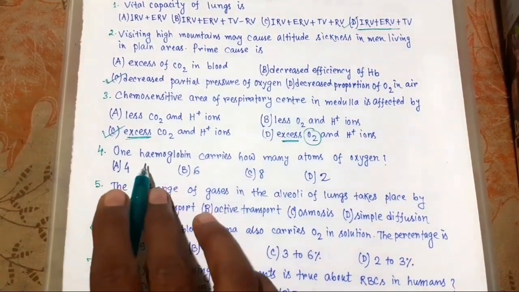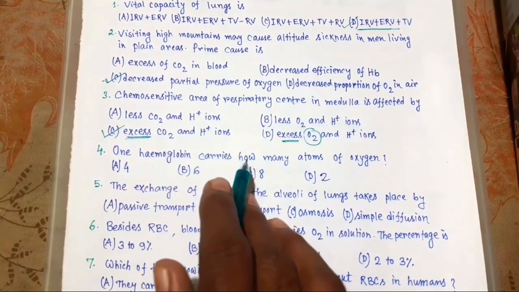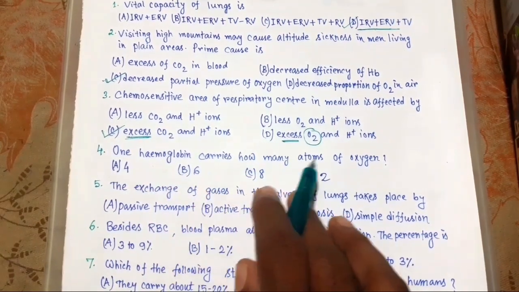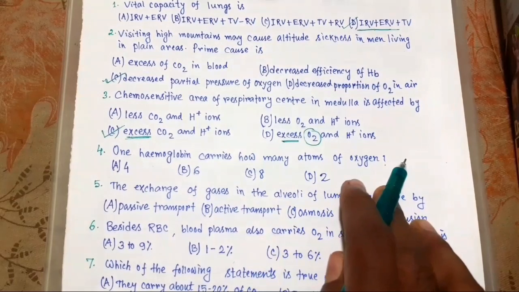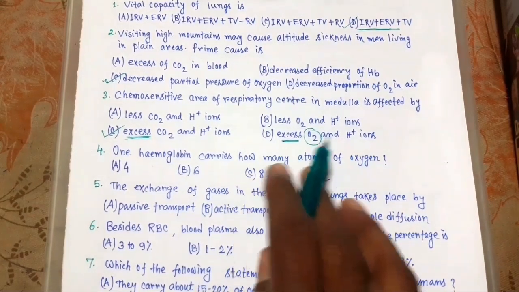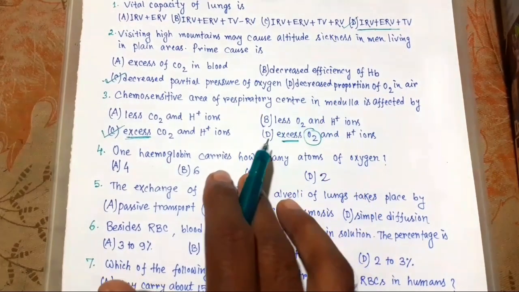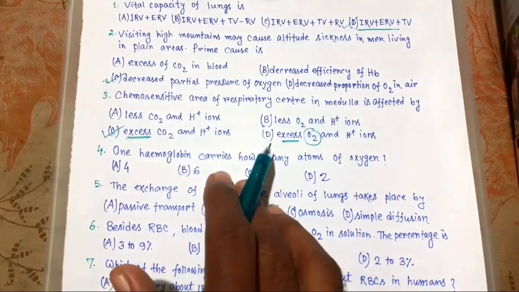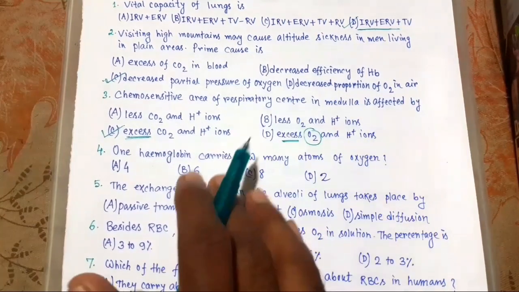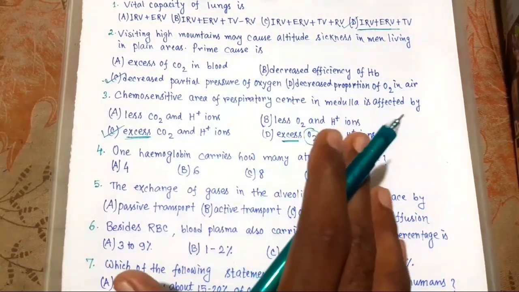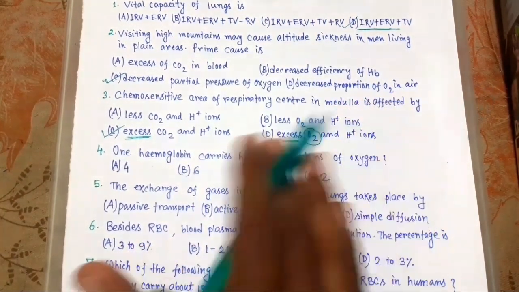Now 4. One hemoglobin carries how many atoms of oxygen? We know hemoglobin contains a protein portion called globin, and a pigment portion called heme.